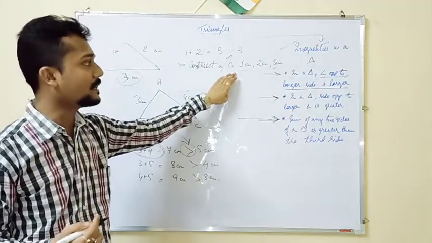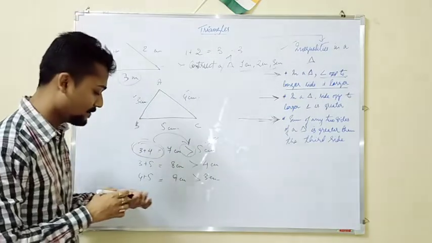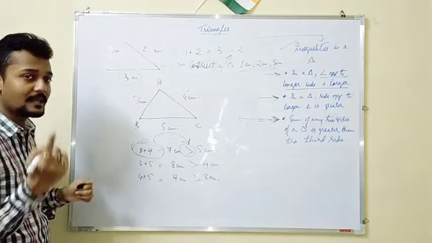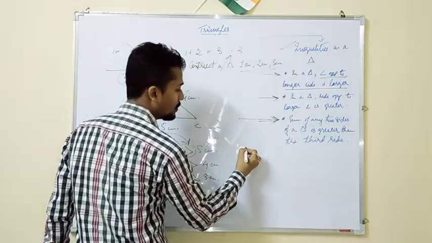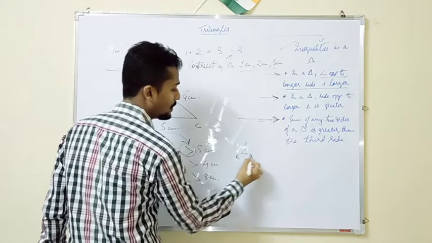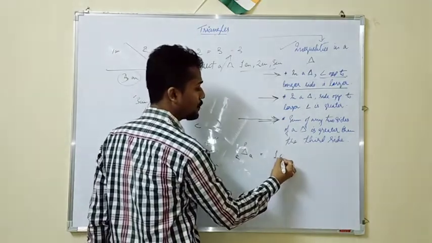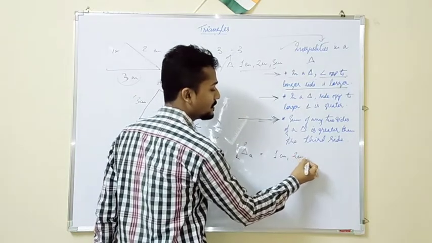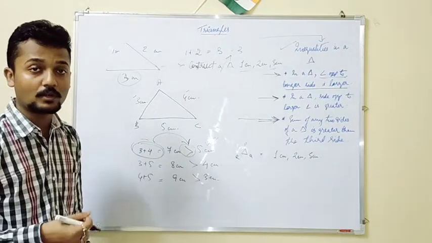So I don't think you will have any problem in constructing triangles if the three measurements are given. So first try once. The first triangle you will try to draw is PQR, with measurements 1 centimeter, 2 centimeter and 3 centimeter, and you can check whether a triangle is possible to be drawn or not.